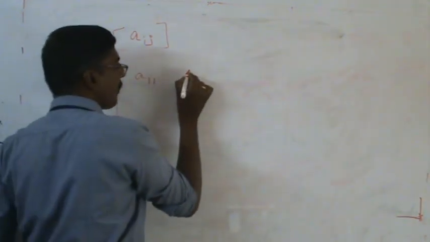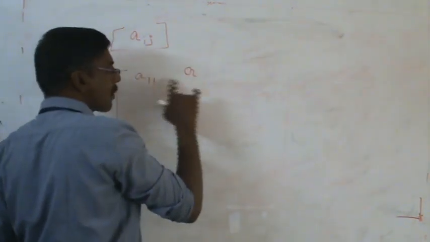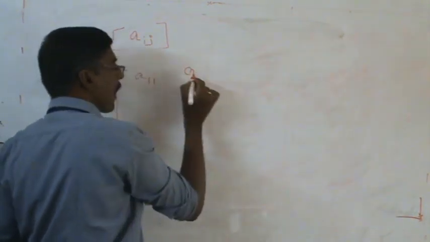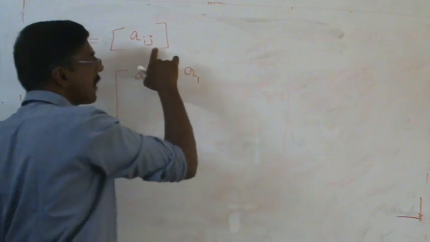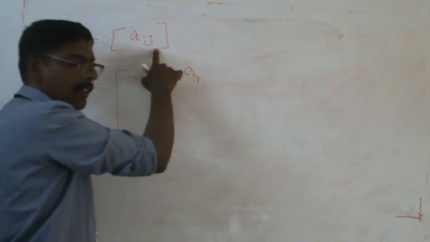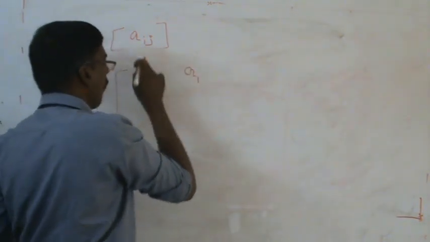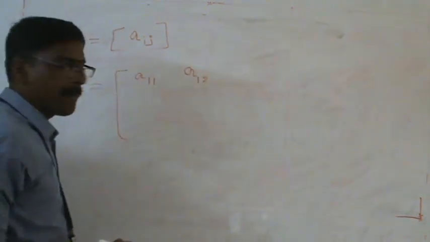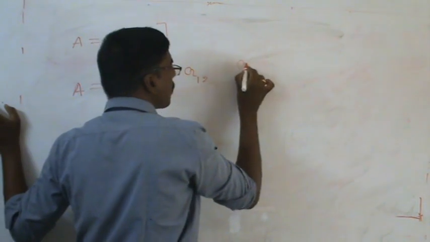Coming to the second element, this is also in the first row only. This is called the first row, so the i place is represented as 1. This is called the column position, so we write first column, second column. So this is A 1 2.